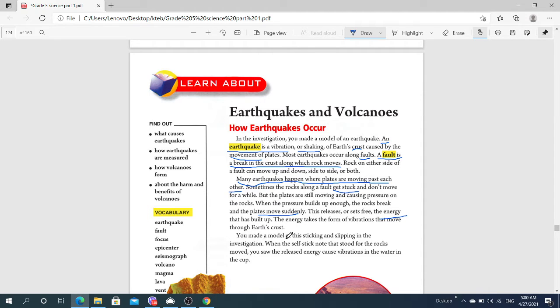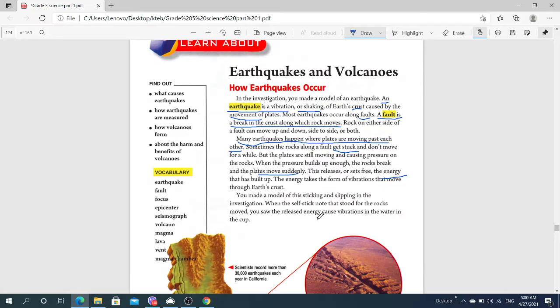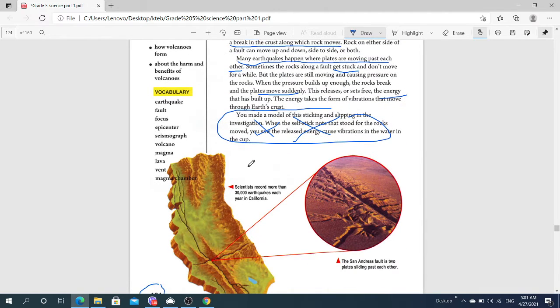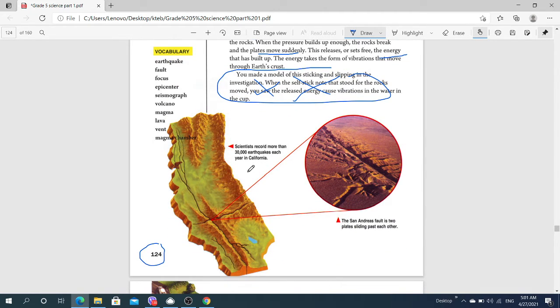You made a model of this sticking and slipping in the investigation. This part is not important. But you should focus on those two definitions: earthquake and fault. Fault and earthquake are very important, and if you look at this picture you may understand more easily.